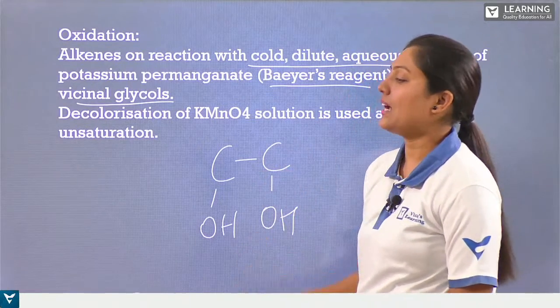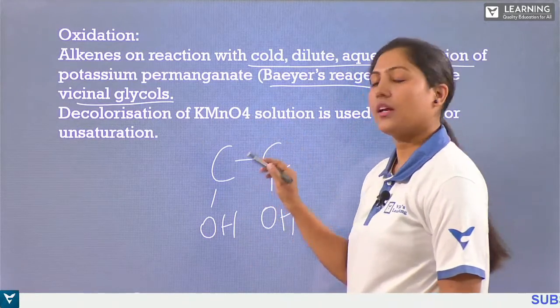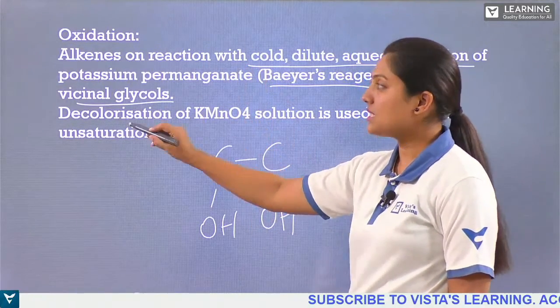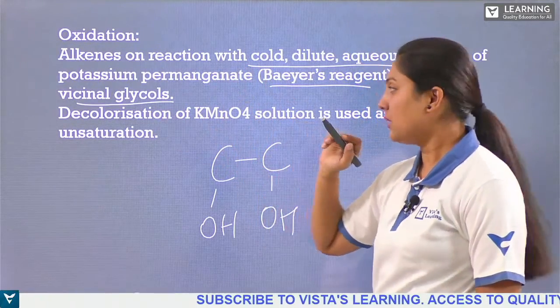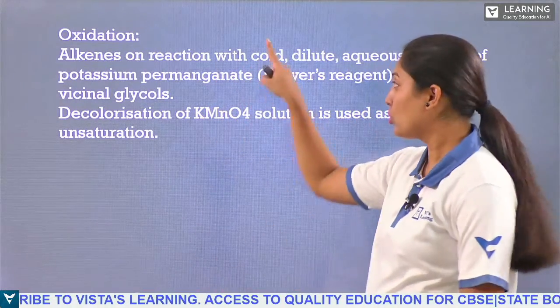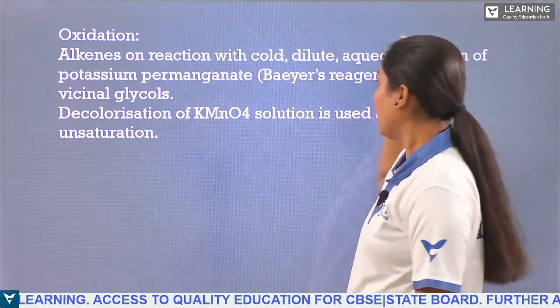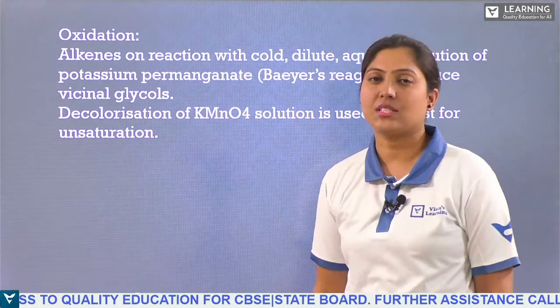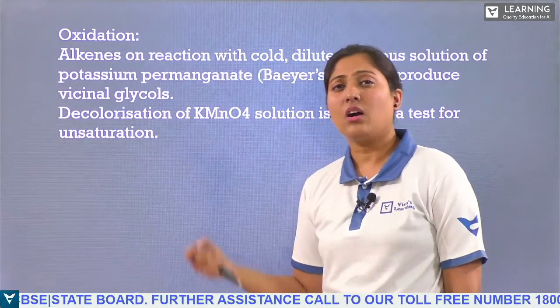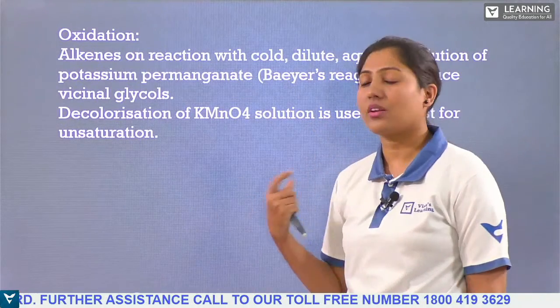We are taking a cold dilute aqueous solution of potassium permanganate, which is a very good oxidizing agent.